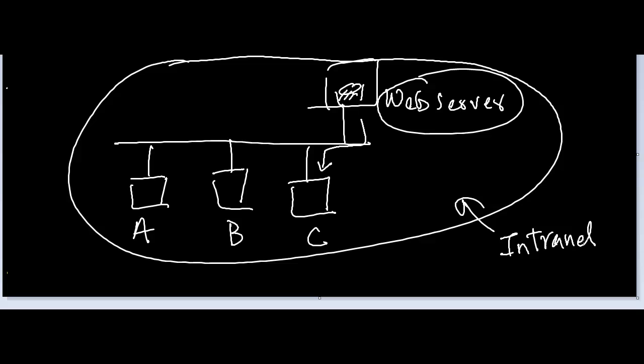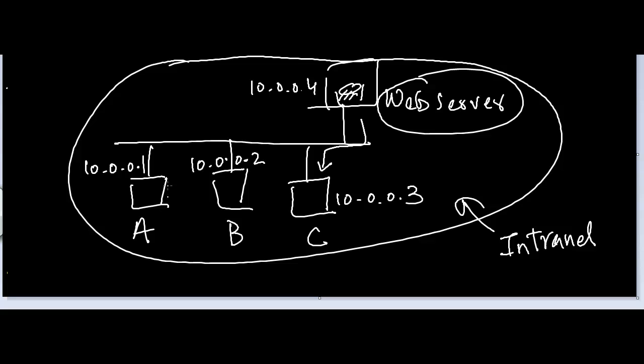And we can give some private IP addresses here. So let's say A has the private IP address 10.0.0.1, 10.0.0.2 would be B's IP address, 10.0.0.3 would be C's private IP address, and this web server can have the private IP address 10.0.0.4.